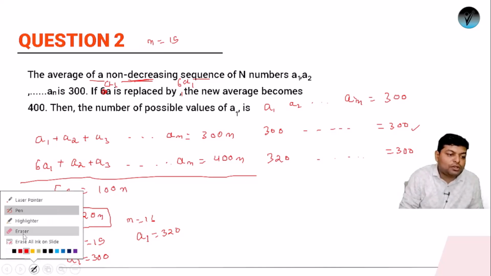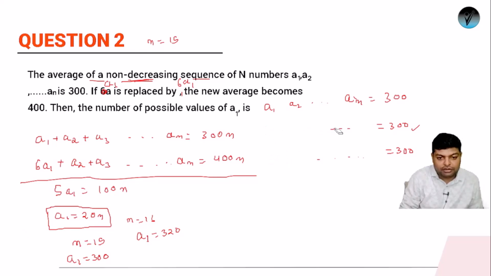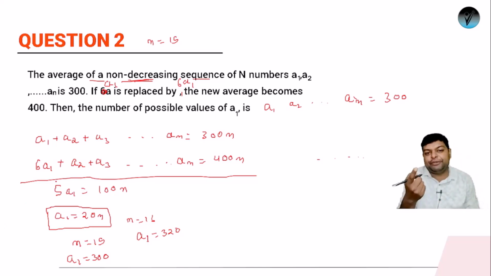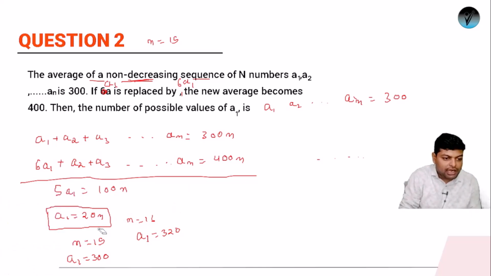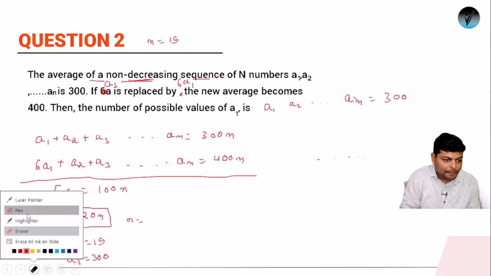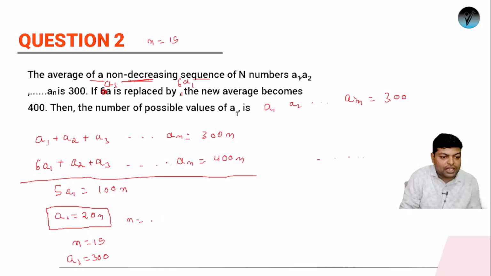Now let's see what could be the minimum value of n. Suppose we are taking n's value to be 1. Okay, if n is 1, it means that I'll have only one term. So in that case, if n is 1, what will be the value of a1? a1 will be 20. So there is only one term which is 20 and the average of that is 30.